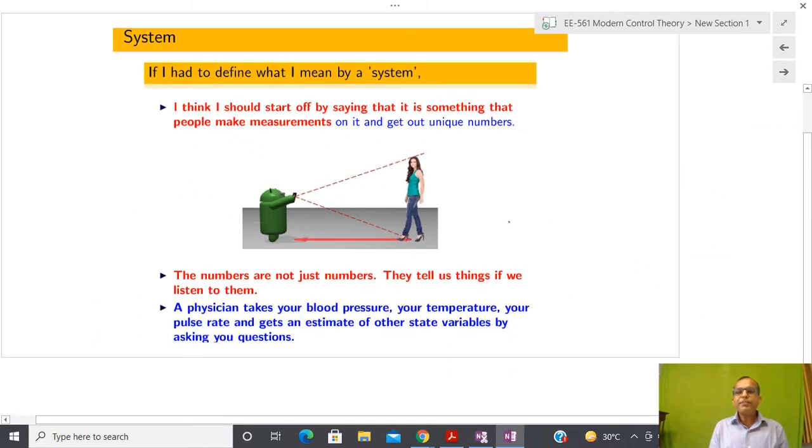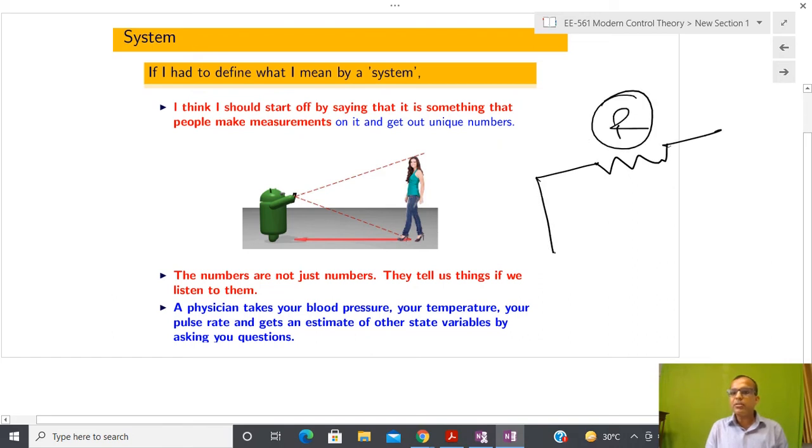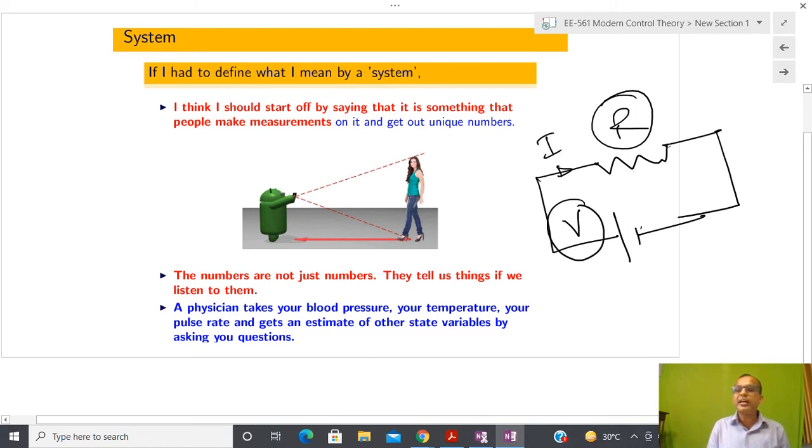Now if you know the number, then that is not just a number. That will tell you a lot of things. Suppose you have a resistor element, and what we are doing is applying some kind of voltage and recording the current. So I have one meter to apply or measure the voltage, and another meter to know the current.